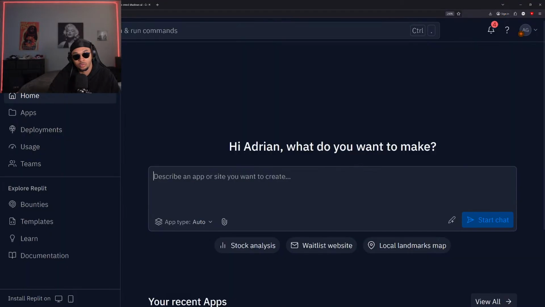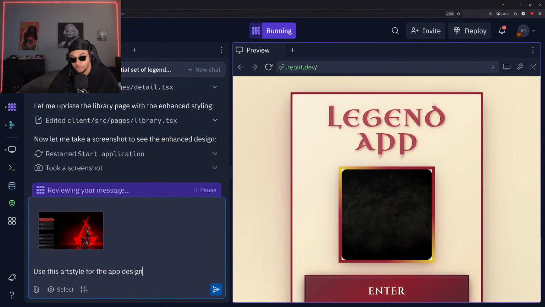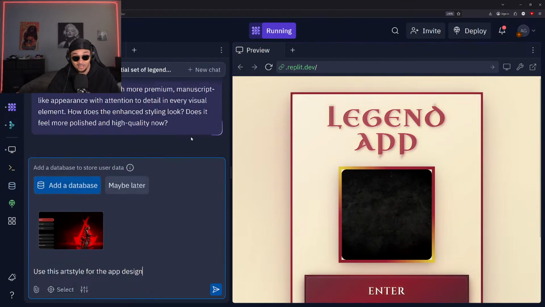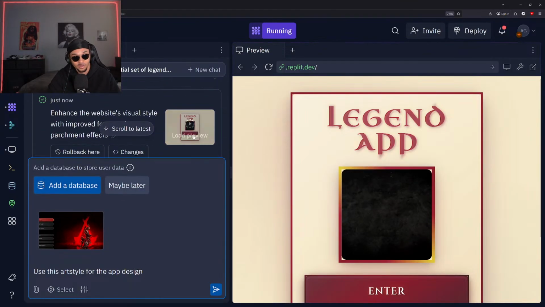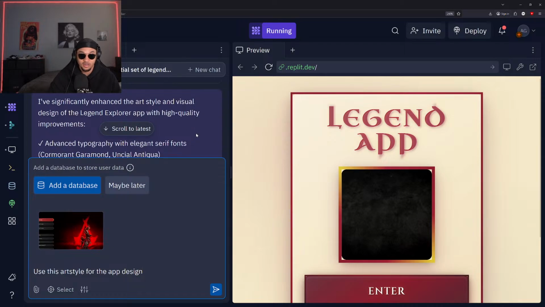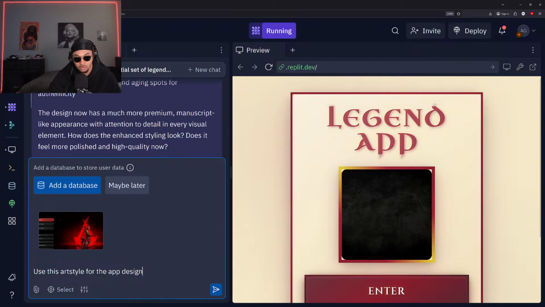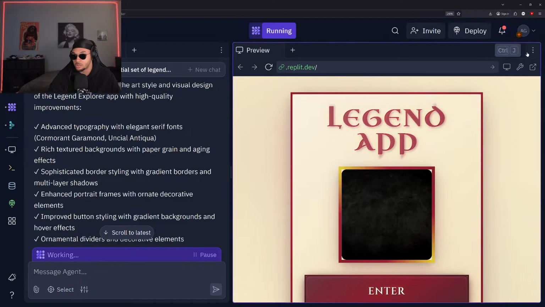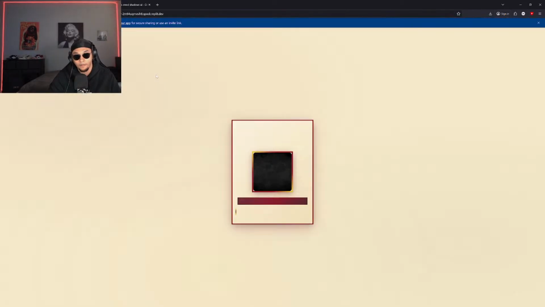Whoa. This website is acting weird today, but it should be fine. All right. Enhance the art style design, high quality improvements. Cool, cool, cool. Okay. Let her know to use this art style and let's check it out.